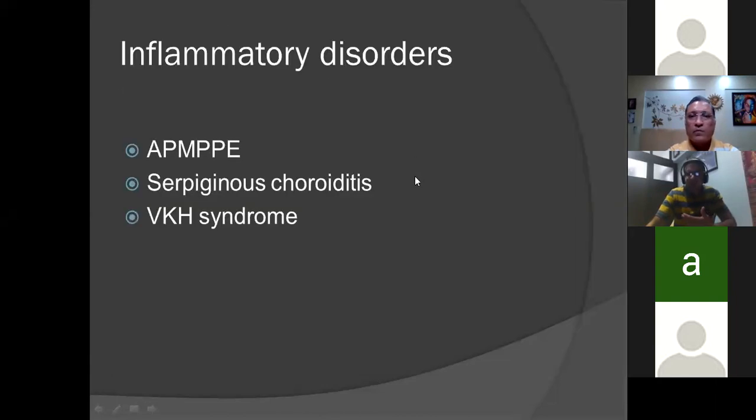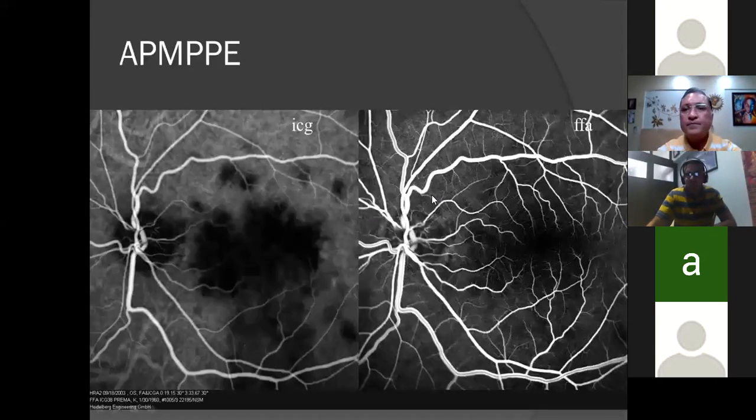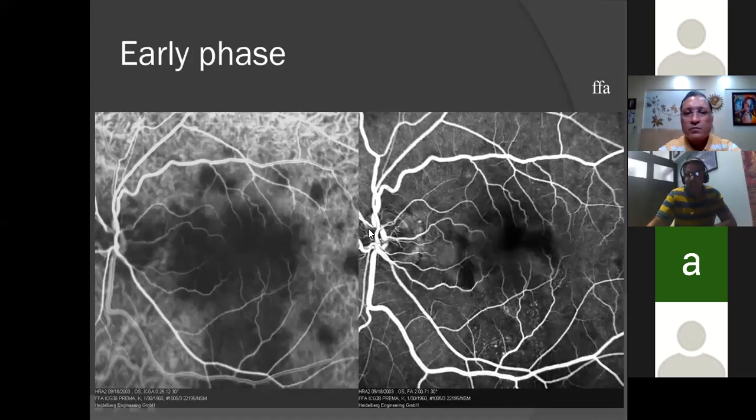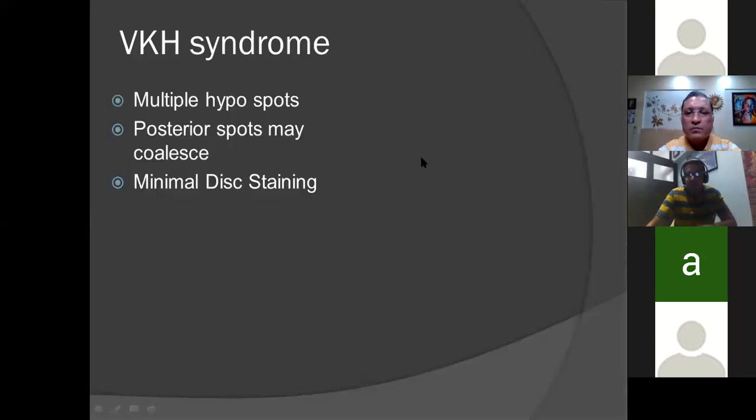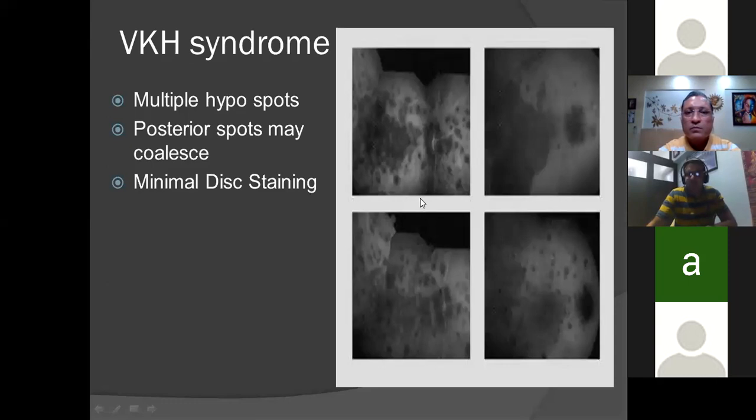As I said, ICG is also used for inflammatory conditions like choroiditis, APMPPE, and white dot syndrome. Just to give you a short idea, in APMPPE on ICG, you can see marked areas of hypofluorescence corresponding to the lesion. This hypofluorescence is seen even in the later stages of the angiogram. In the late phases, the hypofluorescence persists. In the same way, in white dot syndrome also, you can see multiple areas of hypofluorescent spots. These hypofluorescent spots are scattered all over the retina, and there is minimal staining.